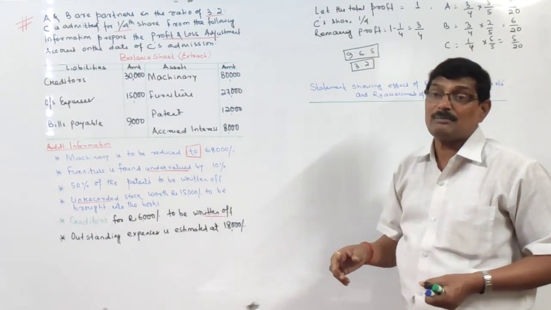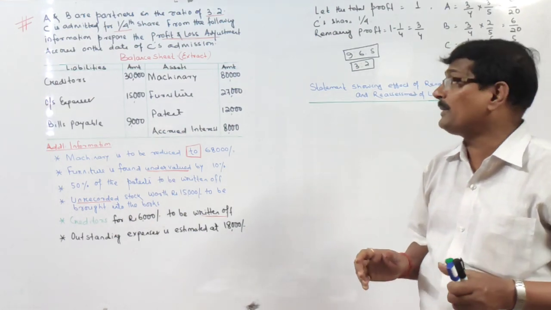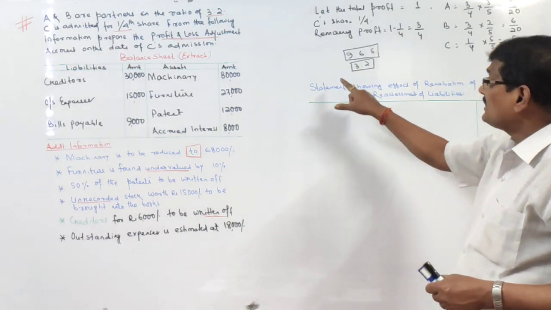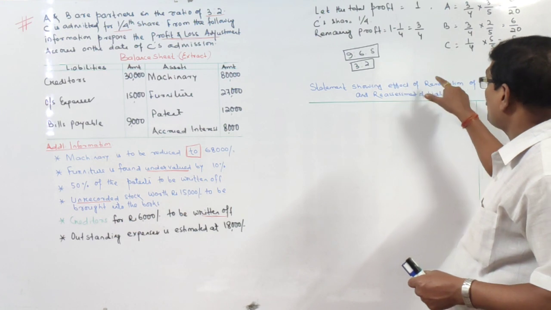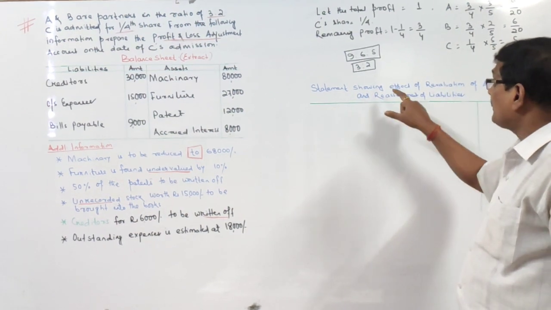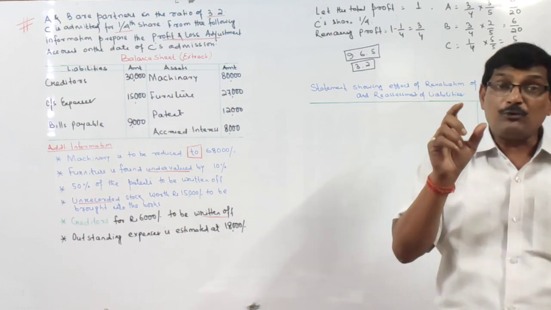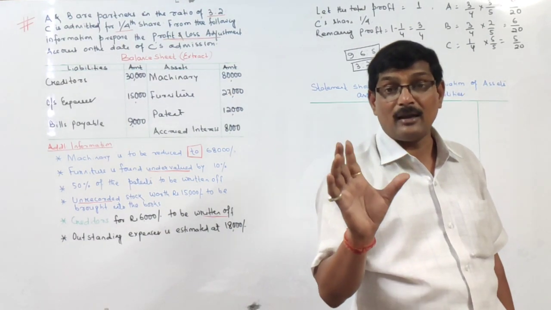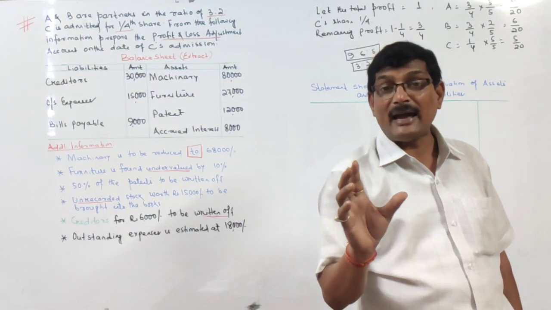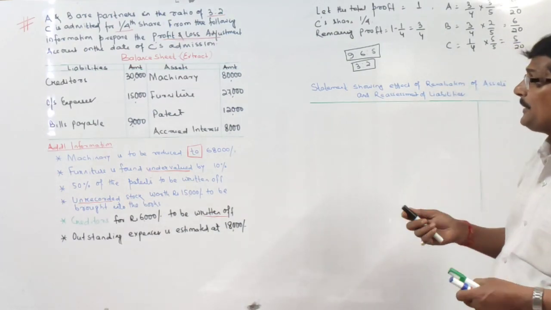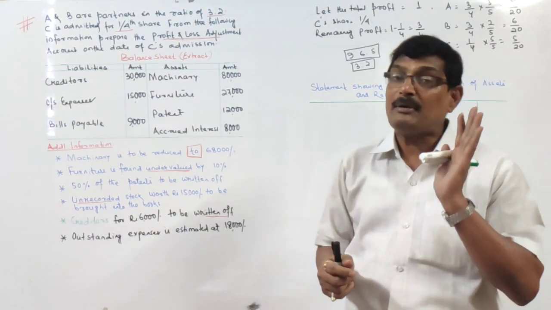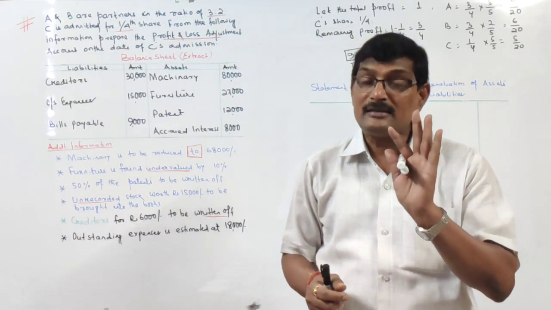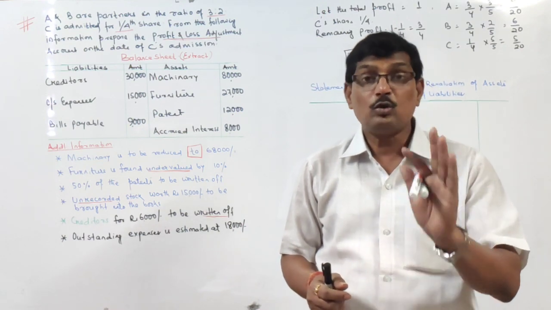So if the partners have decided not to show the change in the value of assets and liabilities, instead of preparing a revaluation account, you have to prepare one statement showing the effect of revaluation of assets and reassessment of liabilities. And you have to draw it in the fair copy, it will carry marks, so keep this in mind, you have to do it in fair as it carries marks. Okay, so see what to do now. First, increase in assets and decrease in liabilities to be added, and decrease in assets and increase in liabilities to be deducted.